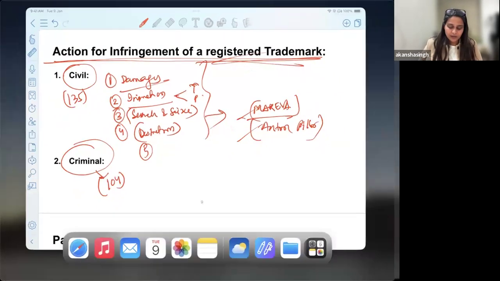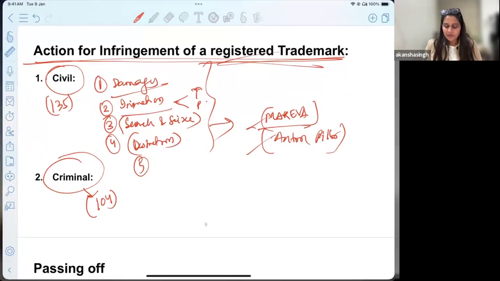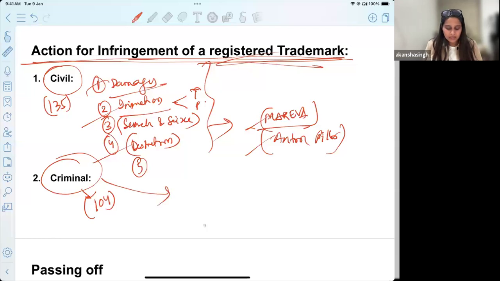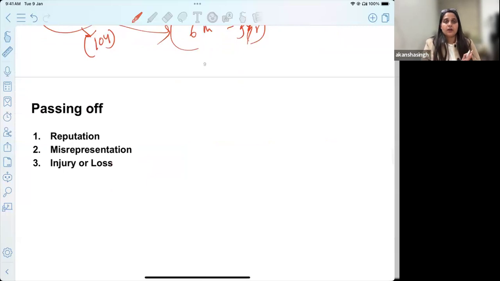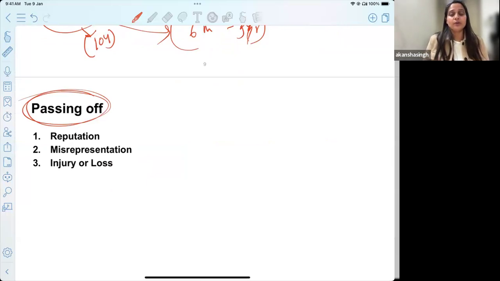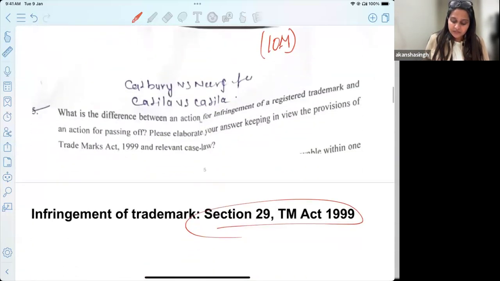If you are suing, or seeking action for a registered trademark, you may expect this set of remedies. Likewise, under criminal law, we allow from 6 months to 3 years of imprisonment with a fine as well. Now, this is when we are discussing a registered trademark. Coming to an unregistered trademark, you are doing not infringement but rather passing off. That is why the question very clearly says an action for infringement of a registered trademark, an action for passing off. It doesn't say an action for an unregistered trademark.